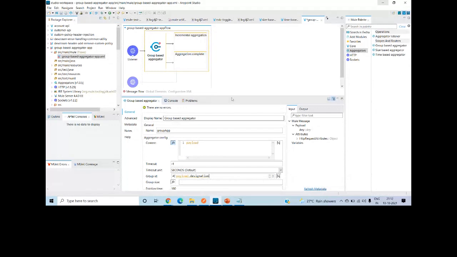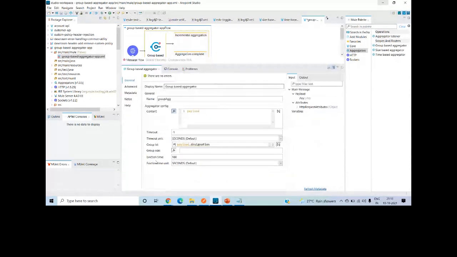A very important feature: eviction time. What does this mean? Let's consider I received 10 messages of designation developer, and it aggregated the result and sent the output to the listener. Then for up to 180 seconds, you cannot send the designation developer again. For a minimum of 180 seconds, you cannot send developer again.